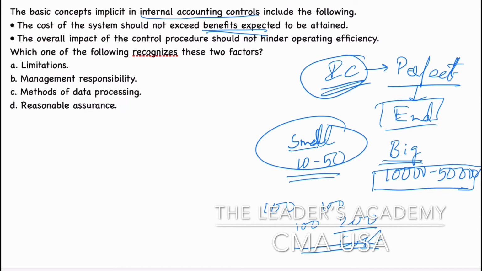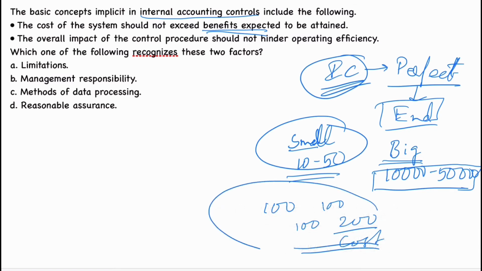Next, overall impact of the control procedure should not hinder operating efficiency, which means it should not be troublesome. Whatever control procedure you are going to apply, it should be feasible, it should be easy to adopt, correct? It should not be troublesome. That is another thing. So to concentrate on these two factors, which one of the following is going to recognize these two factors is the question, correct?